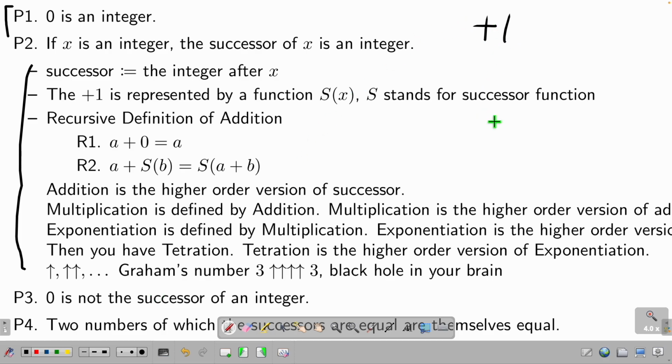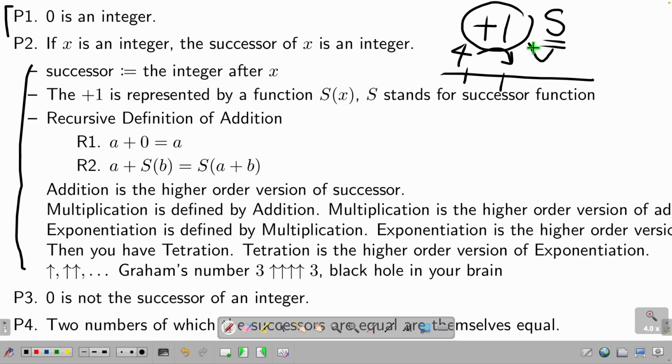What is plus 1? Plus 1 means, on a number line, I have a number, let's say it is 4, plus 1 means I move to the next dot. This is the meaning of plus 1. Don't think of this as the math where you add 1. Think of it as finding the successor of this. The successor is the guy defining what plus 1 is. You should not say plus 1 defines the successor. No, the successor defines what plus 1 is.